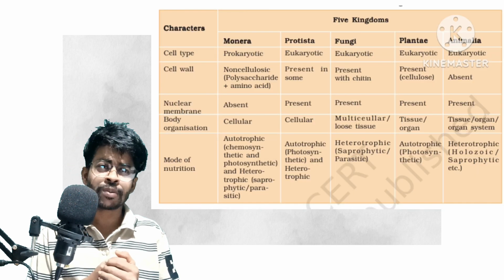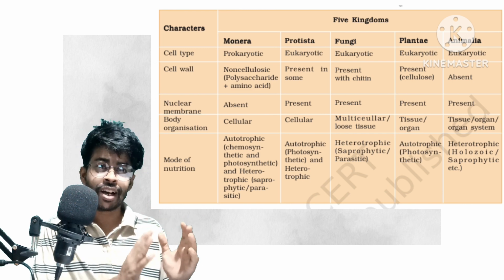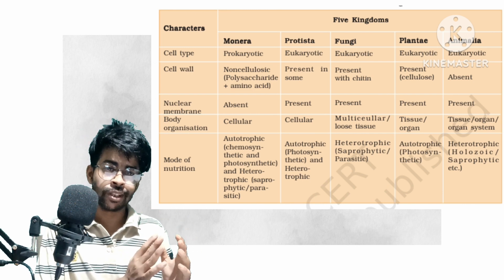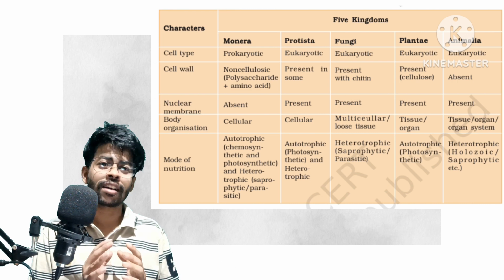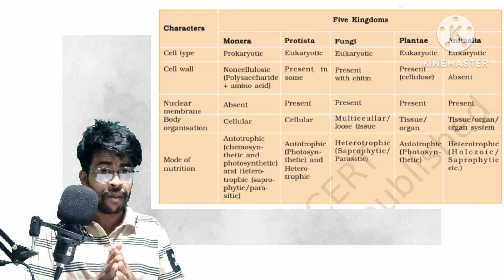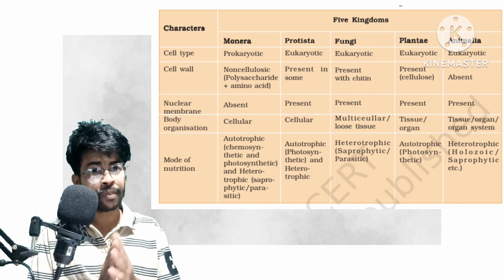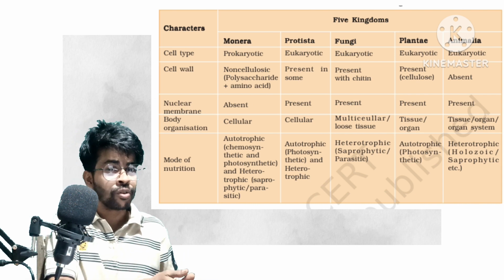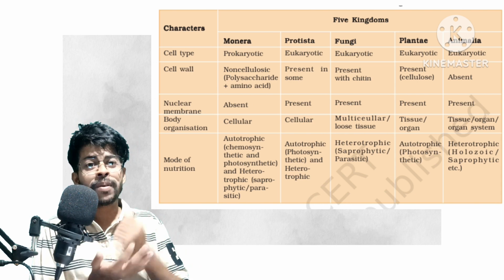This classification depends on some characteristics, such as the cell wall. The presence and organization of the cell wall is a main character that defines the 5 kingdom classification. In the same way, the presence or absence of the nuclear membrane also plays a major role.